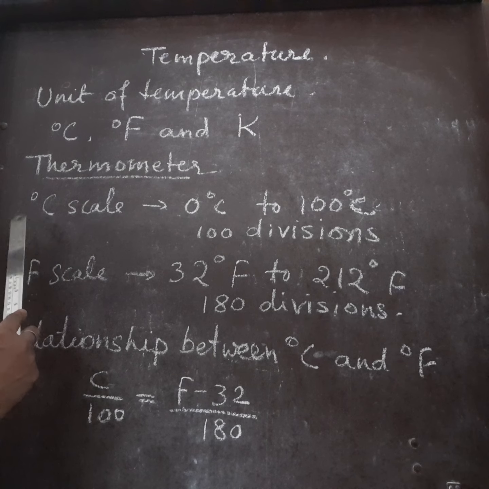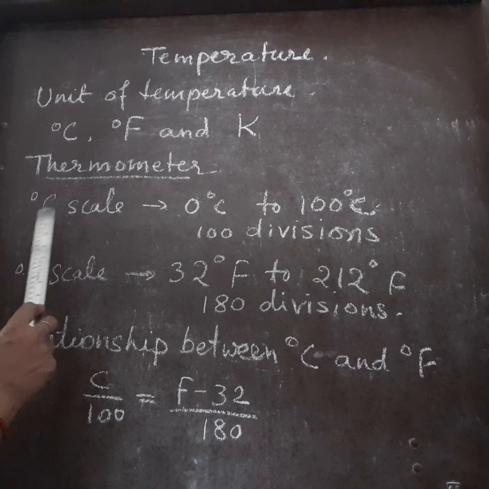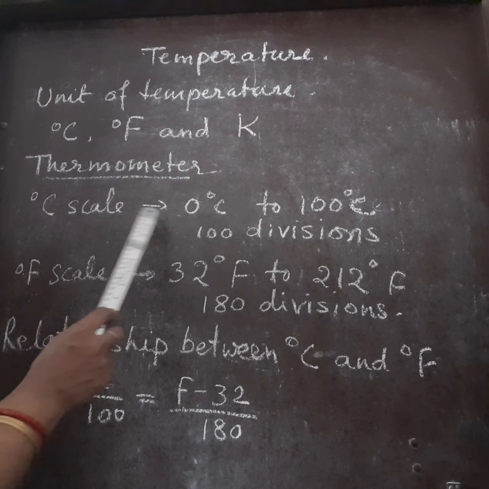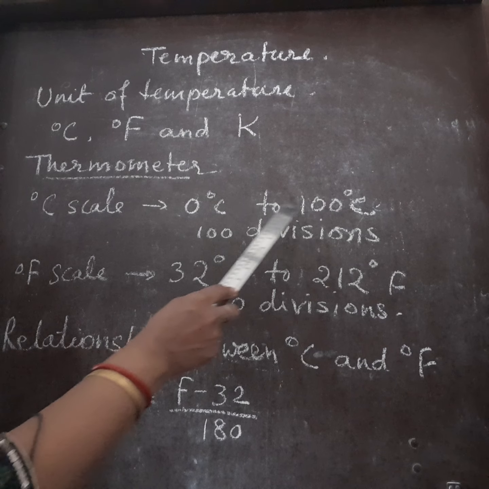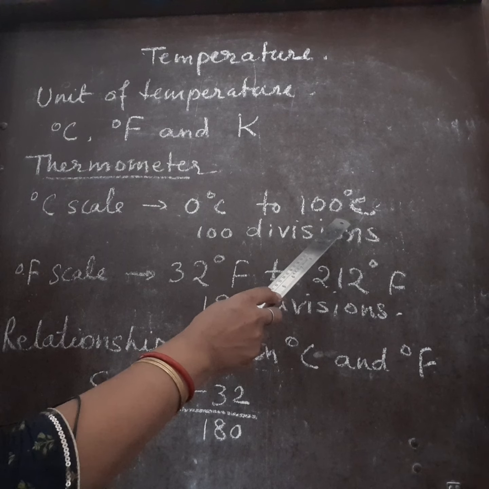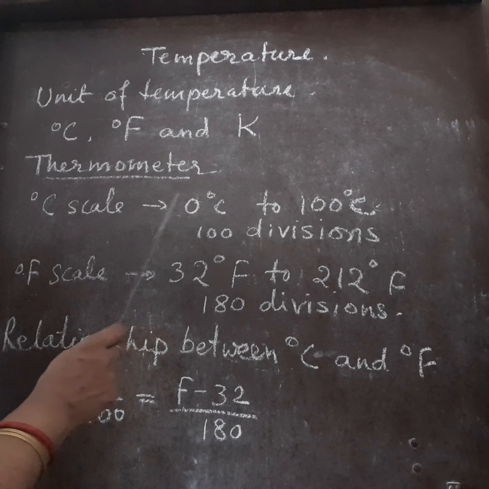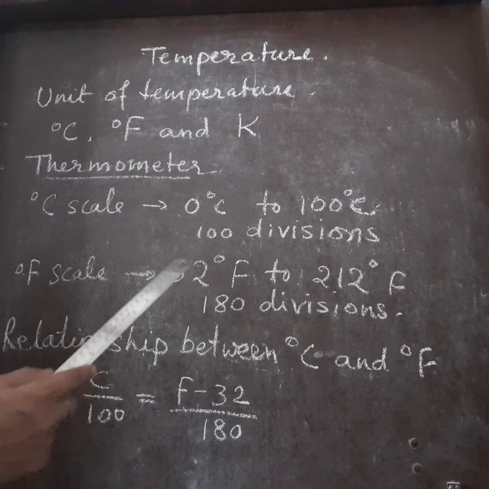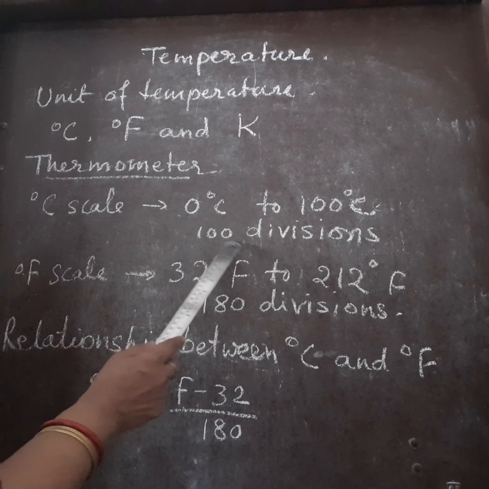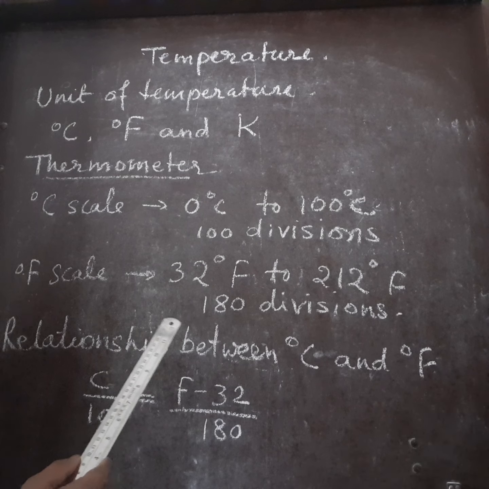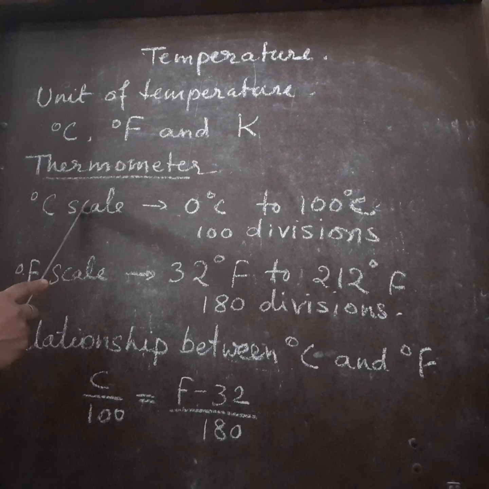In laboratory thermometer, the scales are in form of degree Celsius, and therefore it is marked from 0 degree Celsius, that is freezing point of water, to 100 degrees Celsius, that is the boiling point of water. And in degree Celsius scale, the interval in between is divided into 100 parts. There is also relationship between degree Celsius and degree Fahrenheit.